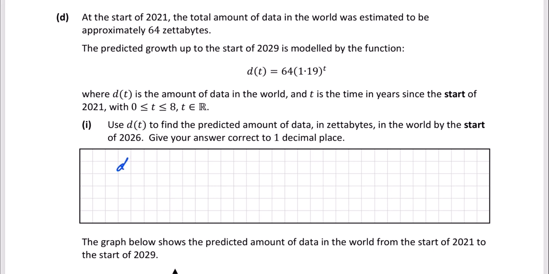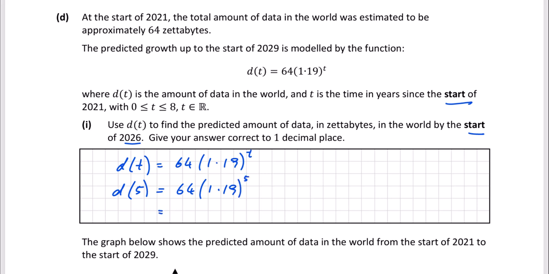So we have our function. It's d of t is equal to 64 times 1.19 to the power of t. In our case then we know that t is 5 years. We have the start of 2021 and we want to go up to the start of 2026, so that is 5 years. So really what we need to do is d of 5, which is 64 times 1.19 to the power of 5. Now if you put that into your calculator, you will get 152.7266342.